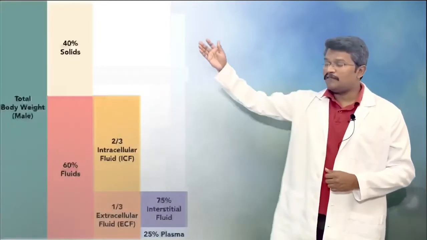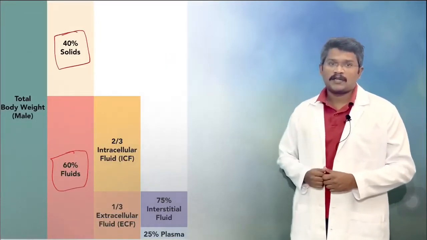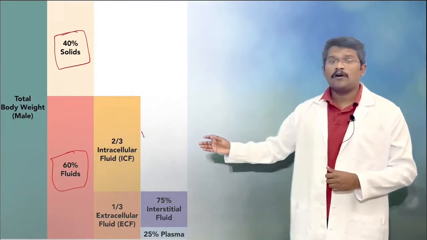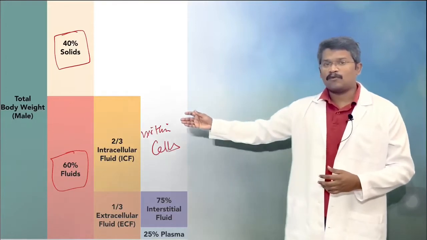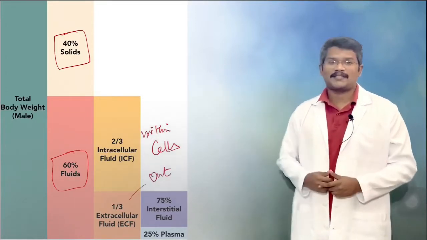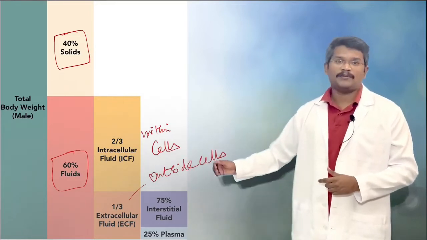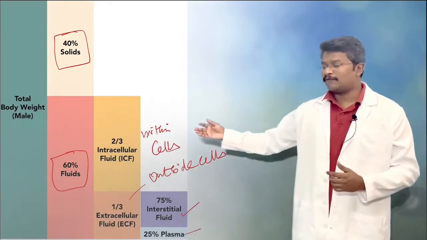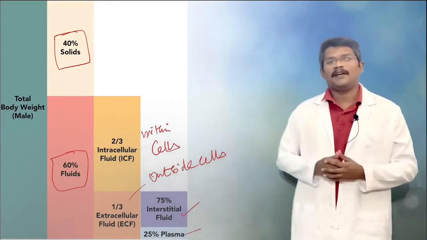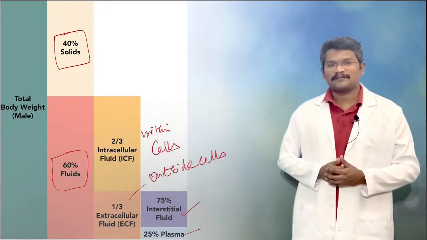So the total body weight can be divided into 60% fluids and 40% solids. Out of the 60% fluid, 2/3 of it resides within the cells, the intracellular fluid. Only 1/3 is outside the cells, the extracellular fluid. The extracellular fluid is again divided into interstitial fluid, which is the fluid in between the cells, and the fluid which is within the blood vessels, that is the plasma, the fluid component of the blood.